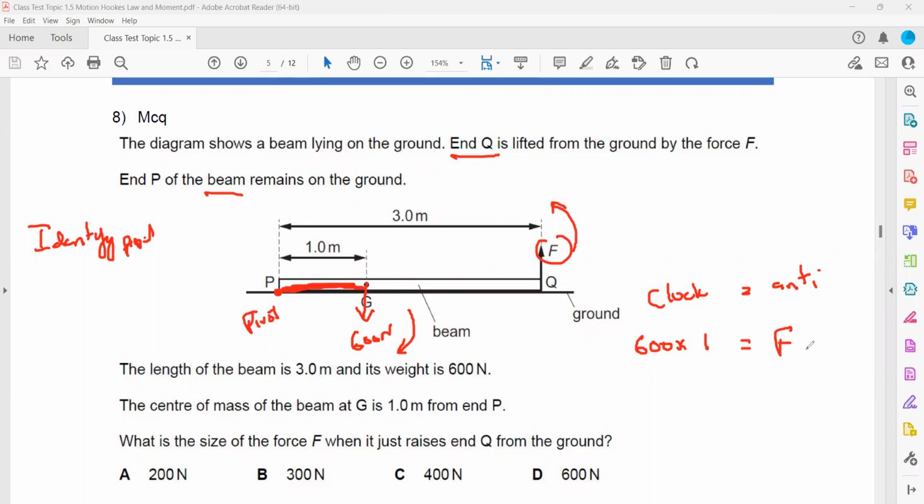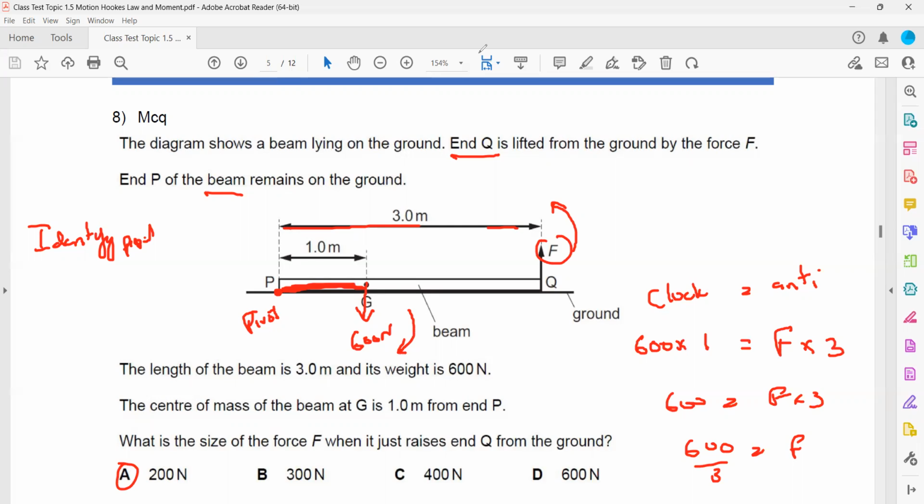The force is F and the distance from the pivot is how much? That's equal to 3. So it will be 600 is equal to F into 3. 3 is multiplied, so the other side will be divided. So 600 divided by 3 is equal to F. So F is equal to 200, or option A will be the right answer.